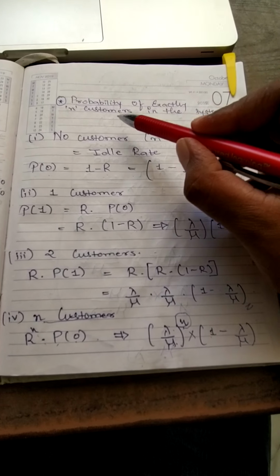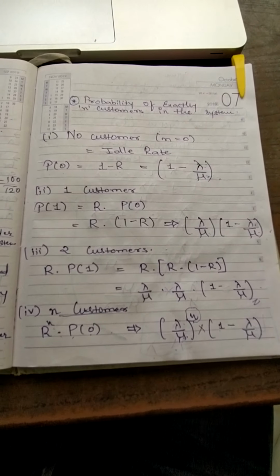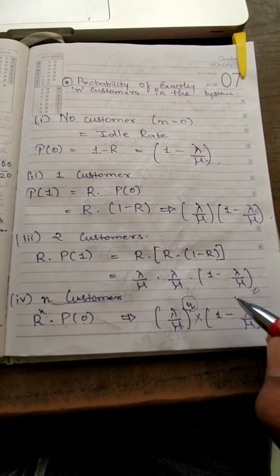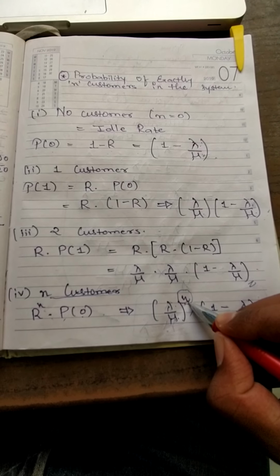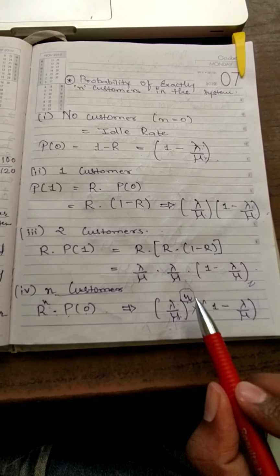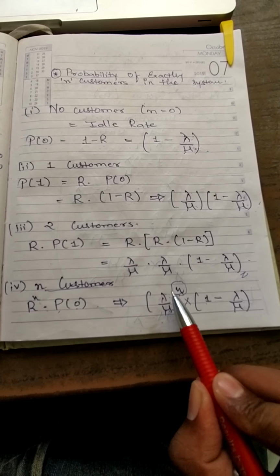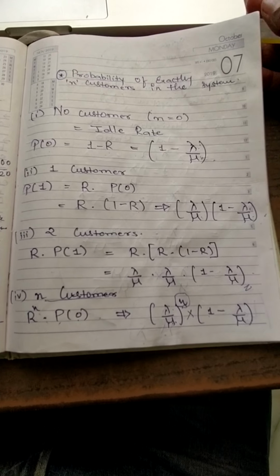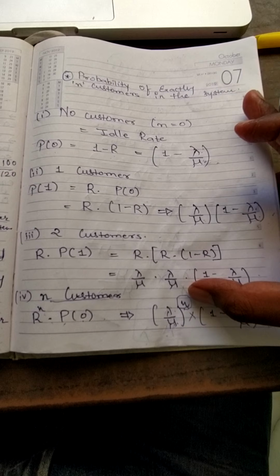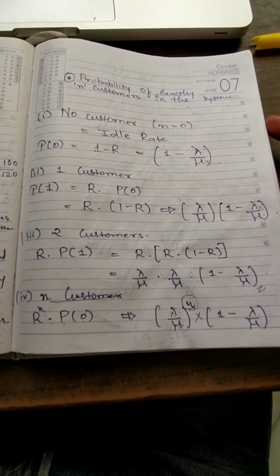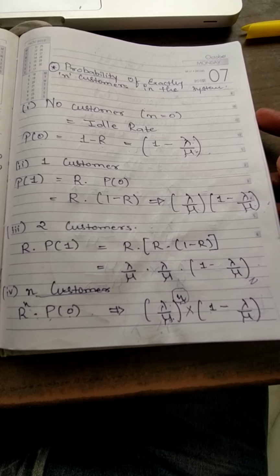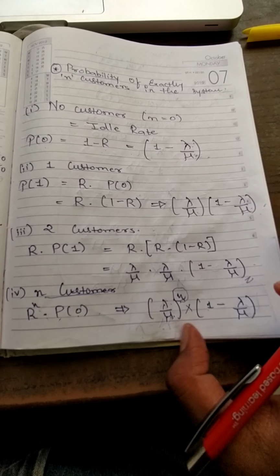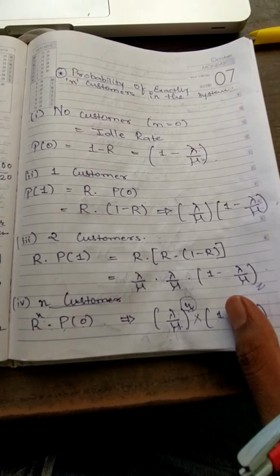The last question was the probability that exactly n customers are in the system. If a question comes asking what is the probability that there are 10 customers, then I will replace this n by 10, and I will get the probability of 10 customers in the system. I just have to replace this n. Very, very simple. If a question comes asking what is the probability that there will be 5 customers, then you replace this n by 5 and use this same formula. So you will get the correct answer.